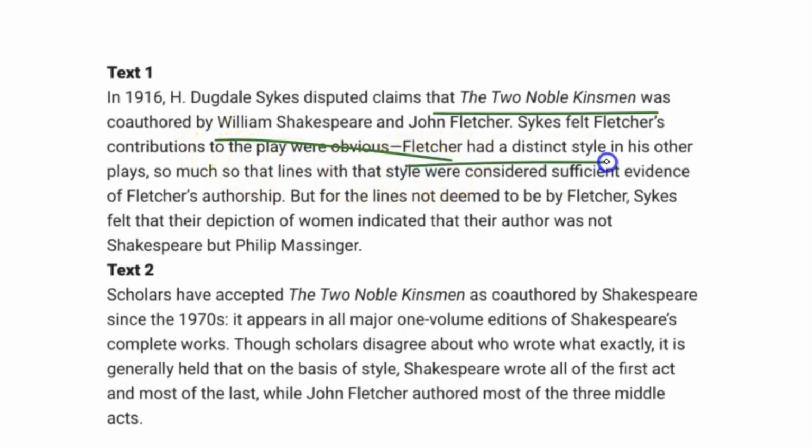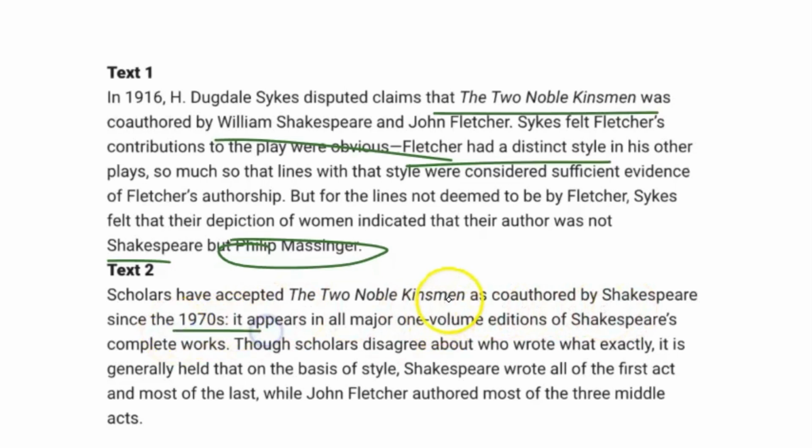Fletcher had a distinct style in his other plays, so much so that lines with that style were considered sufficient evidence of Fletcher's authorship. But for lines not deemed to be by Fletcher, Sykes felt that their depiction of women indicated that their author was not Shakespeare, but actually this guy named Philip Massinger. I butchered that. All right, text 2 says scholars have accepted The Two Noble Kinsmen as co-authored by Shakespeare since the 1970s.